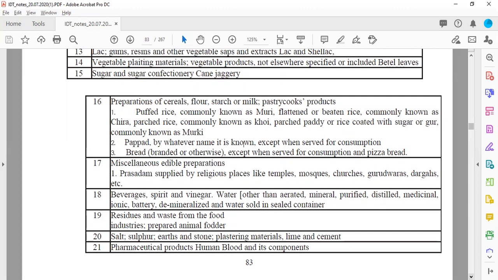Sometimes it is given in the form of a lunch, and sometimes it is given in a very small quantum. So whether it is given in the form of a lunch or a dinner or full meal, or it is given in the form of a very small quantity, both will be considered as exempted from taxes. Obviously it should be supplied without being charged for that. So donation is different and charging is different. If it is working on the principle of a hotel, like they are charging per plate, then it is not exempted from taxes.